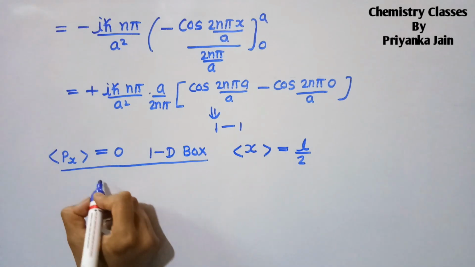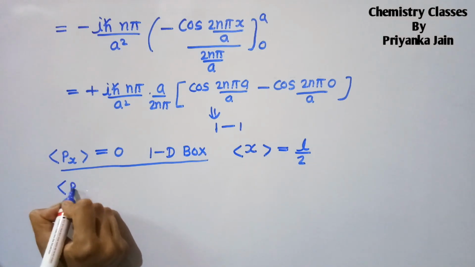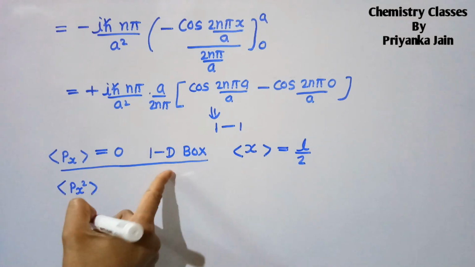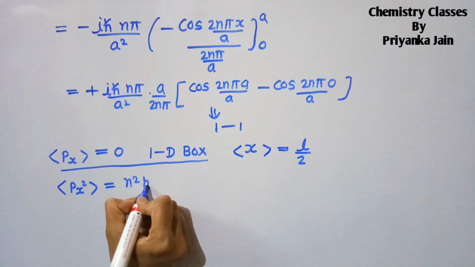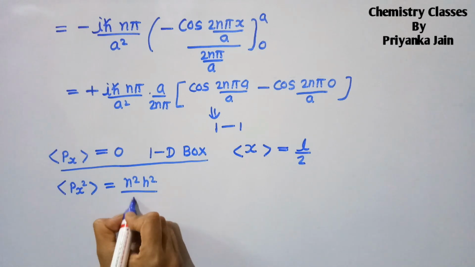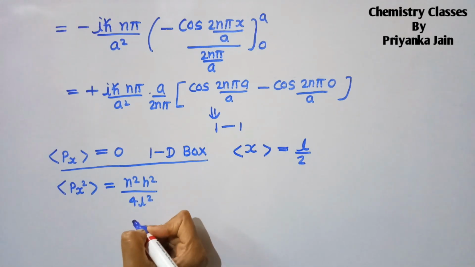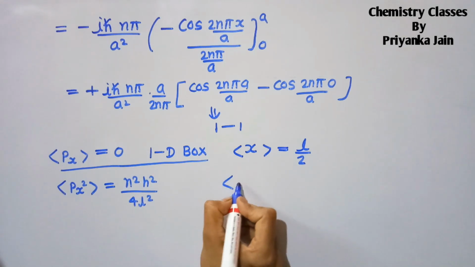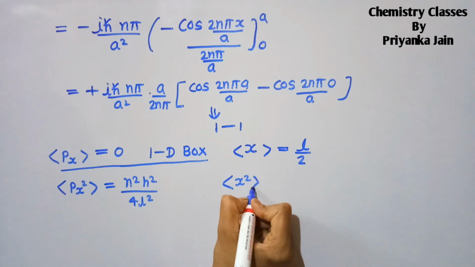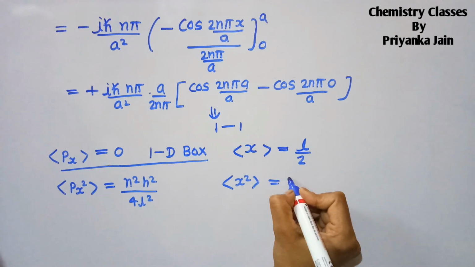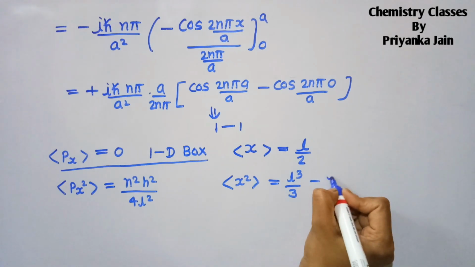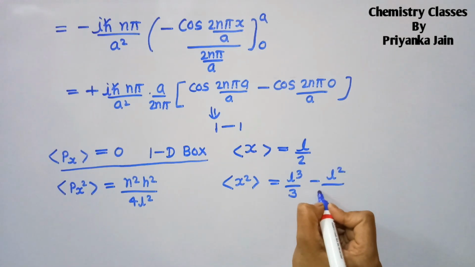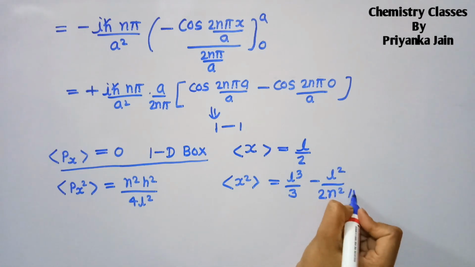If you find out the value of px square in the case of the 1D box, it will be equal to n square h square upon 4L square. And if you are finding the average value of x square, it will be equal to L cube upon 3 minus L square upon 2n square pi square.